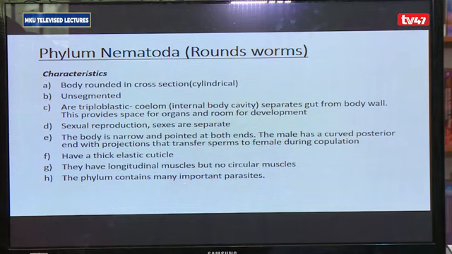We have got male and female, which, as I said before, can be easily distinguished by the size and the nature of the posterior end. Larger in size, posterior end is not curved, that is a female. Smaller in size, posterior end is curved and has projections, then that is a male. The phylum also contains a number of parasites in it.